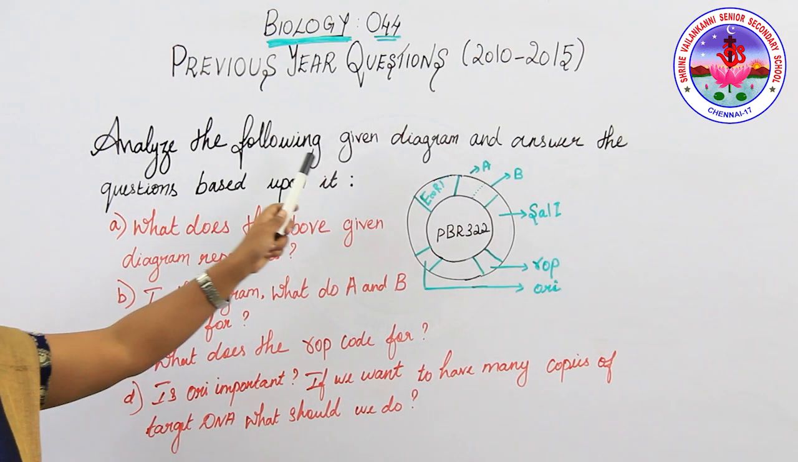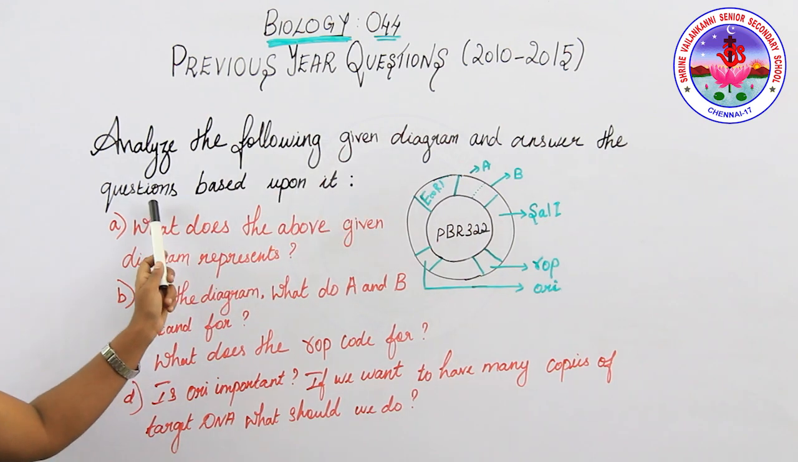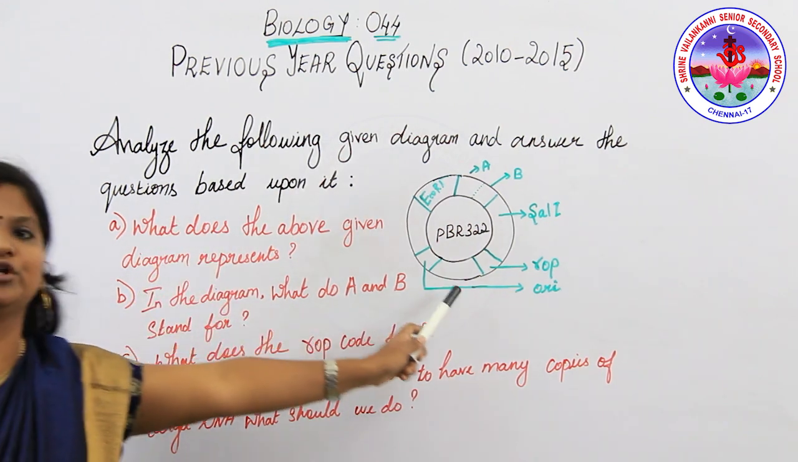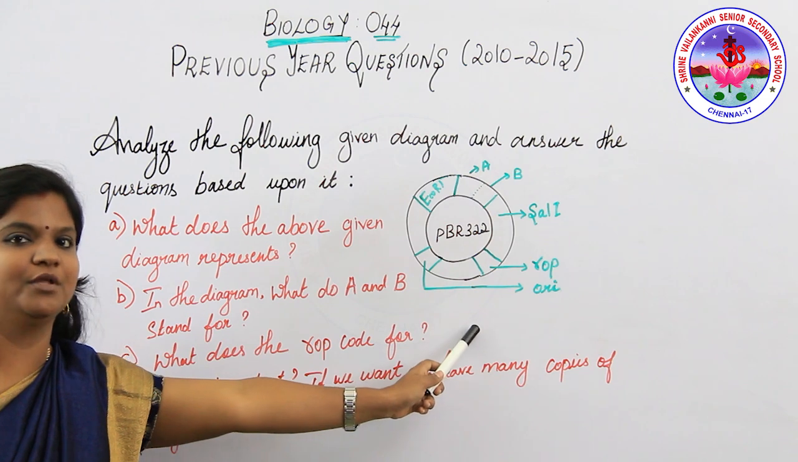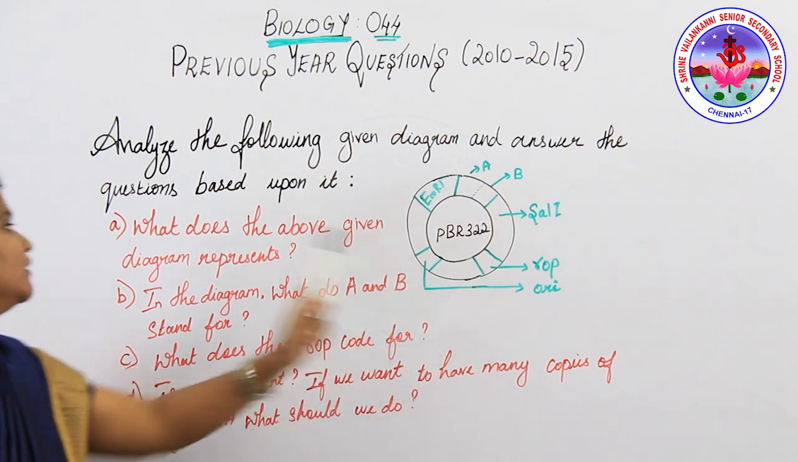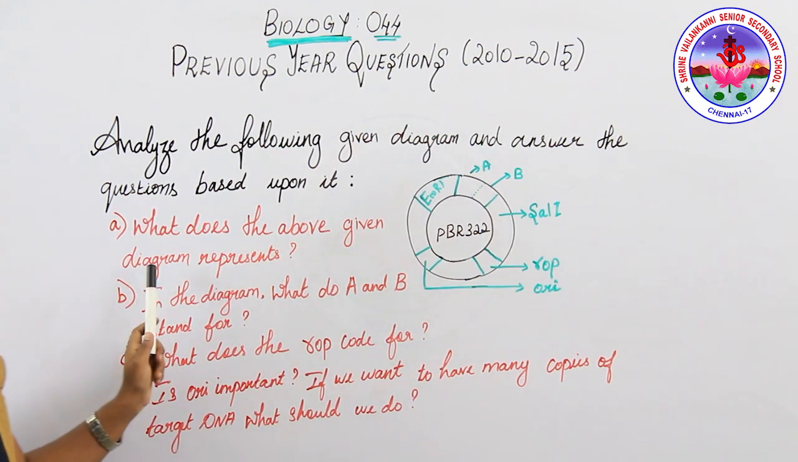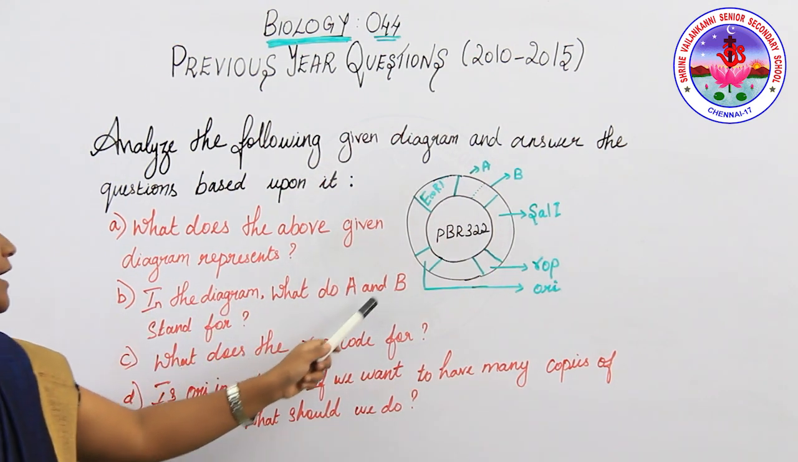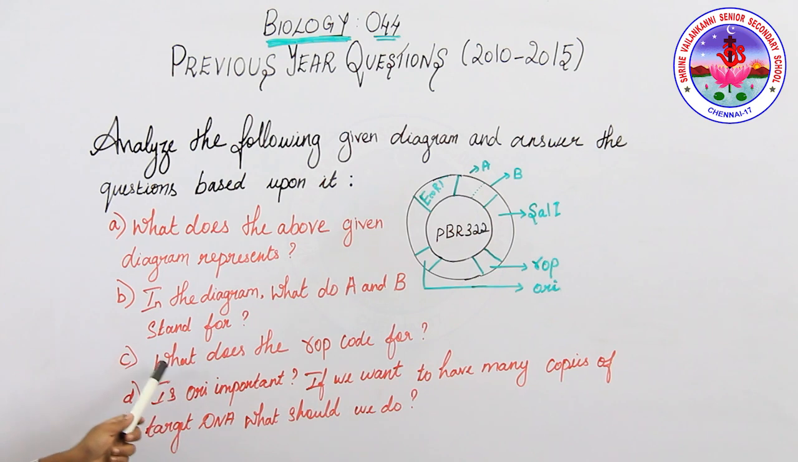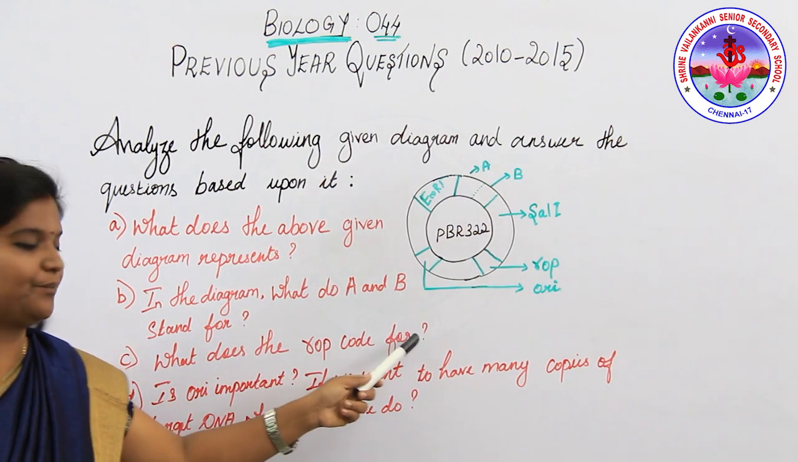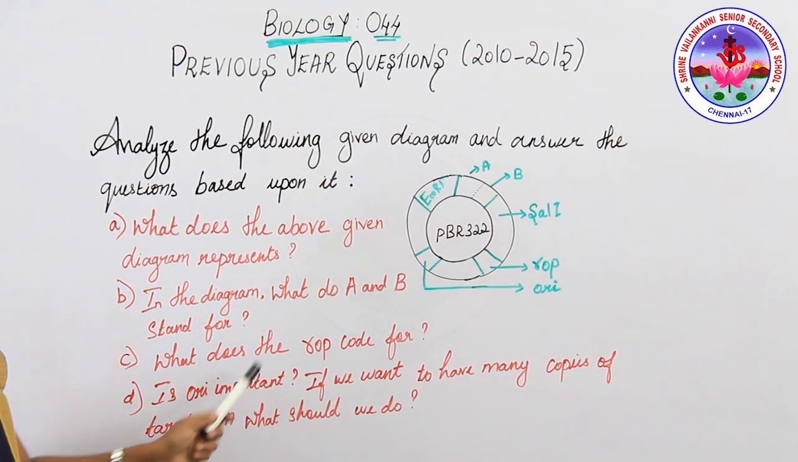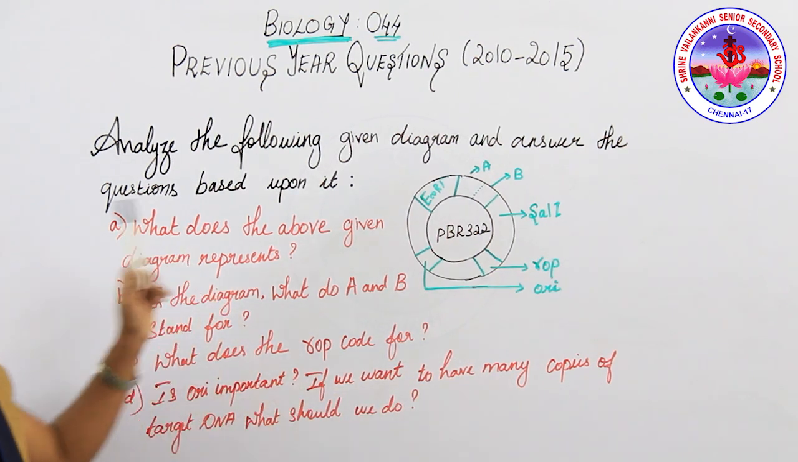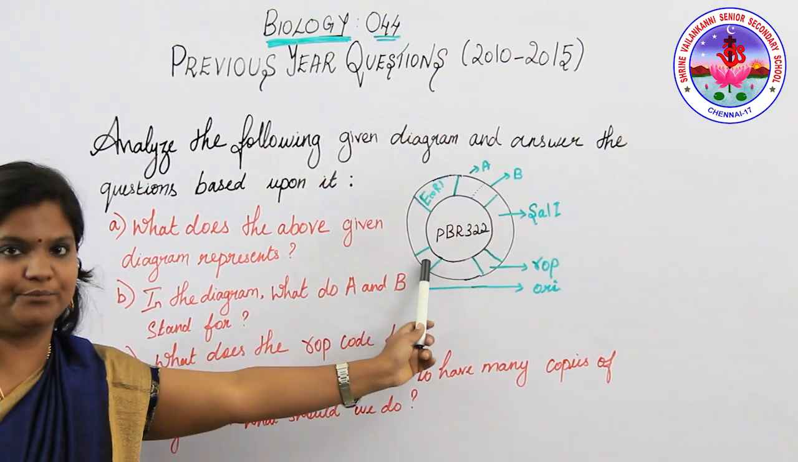Students, analyze the following given diagram and answer the question based upon it. First you should analyze the diagram. What does the above given diagram represent? In the diagram, what do A and B stand for? What does the ROP code for? And this is very important: if you want to have many copies of target DNA, what should we do? These are the questions based on this diagram.